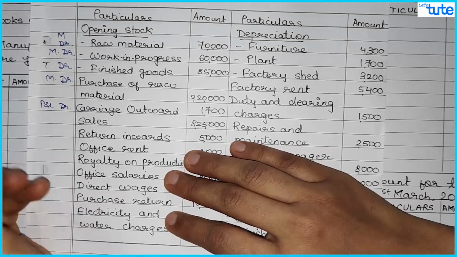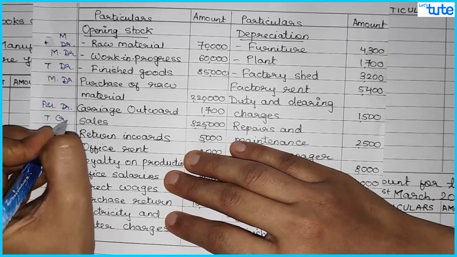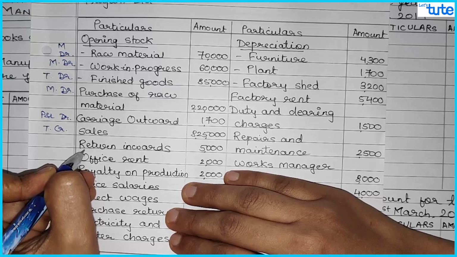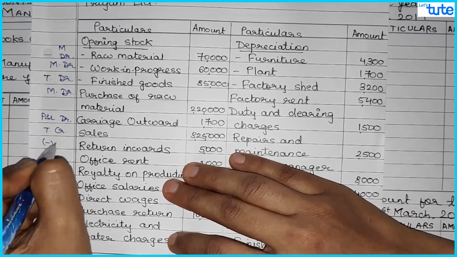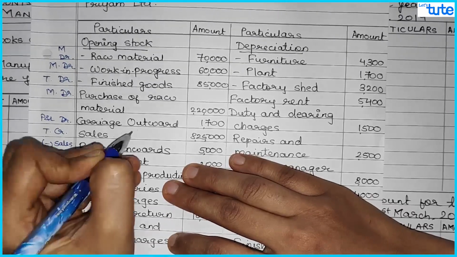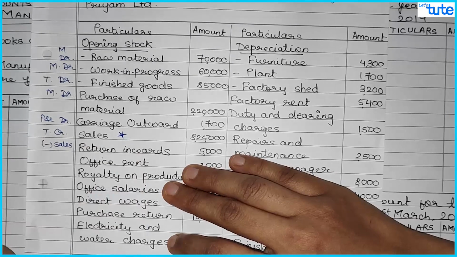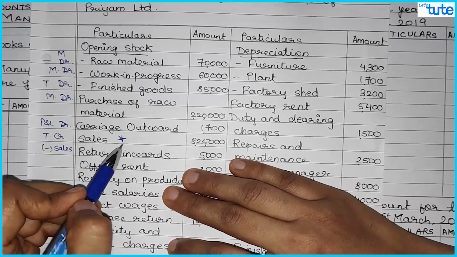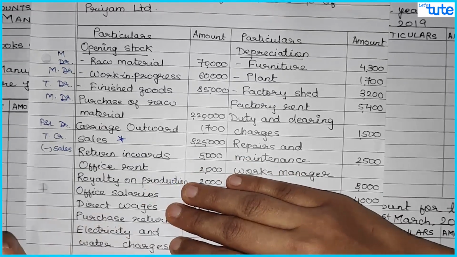Now next is your sales. So sales will go to trading credit, trading account, because it would be sales of finished goods. Return inwards. Now return inwards is your sales return. So we'll say less from sales. And what we can do is we can just put a star mark over here. Why star mark? That will indicate that there is some adjustment. So we'll write the sales figure in the inner column.